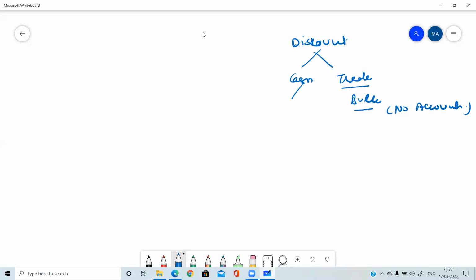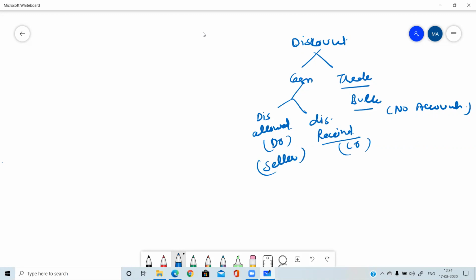Cash discount is offered when the payment is made within a specified time period, and it is of two types: discount allowed and discount received. Discount allowed is always debited and discount received is always credited. For a seller, it is discount allowed because the seller is giving discount to the other party. And for the buyer, it is discount received because the buyer is getting it.